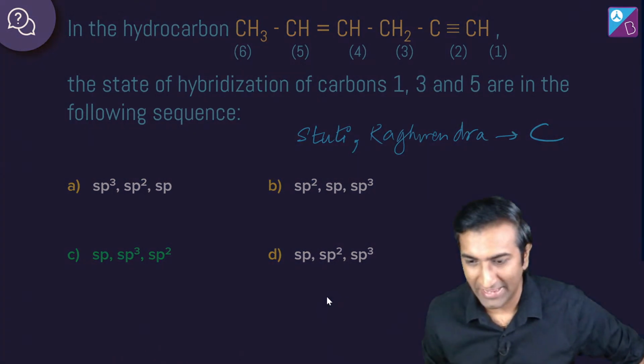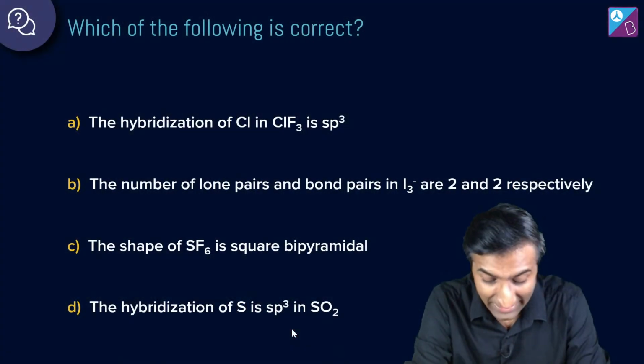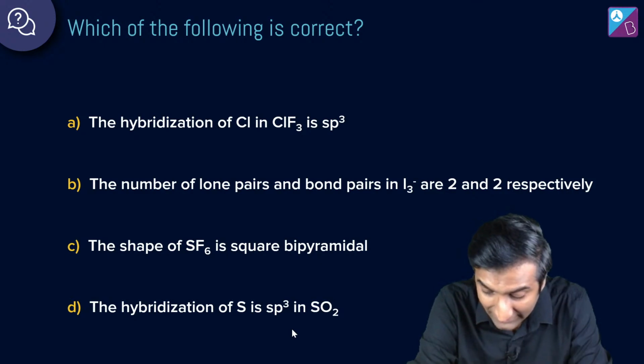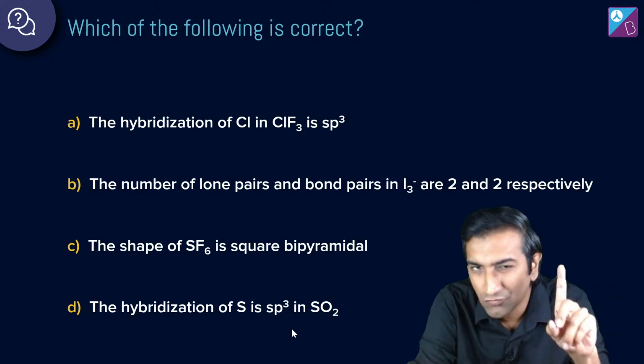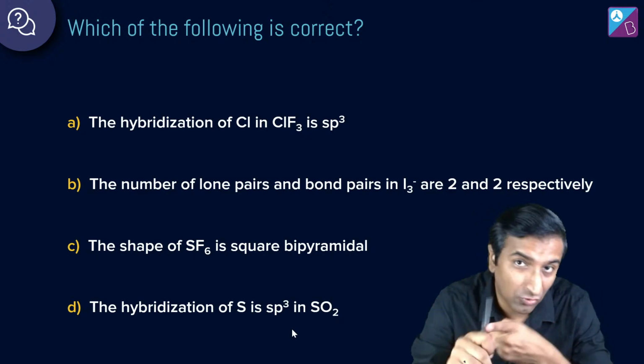चलो शुरू किया जाए अभी का सेशन एक और सवाल के साथ। One more question. Which of the following is correct? A: The hybridization of Cl in ClF3 is sp3. B: ये वाला तो अजीब लग रहा है। खैर, the number of lone pairs and bond pairs in I3 minus are 2 and 2. देखो, ये situation solve करने के लिए you need to know the whole VSEPR theory.